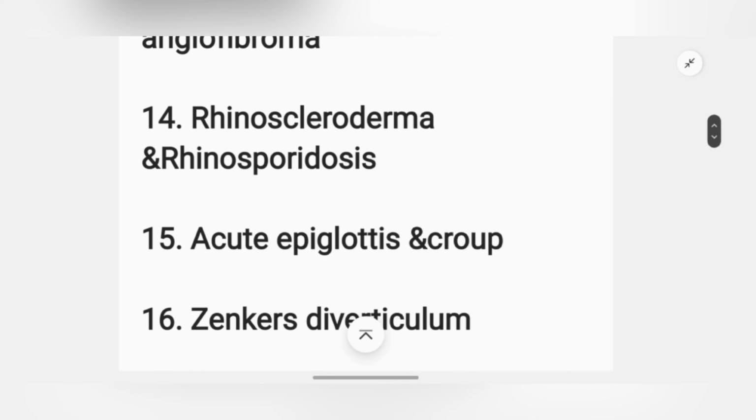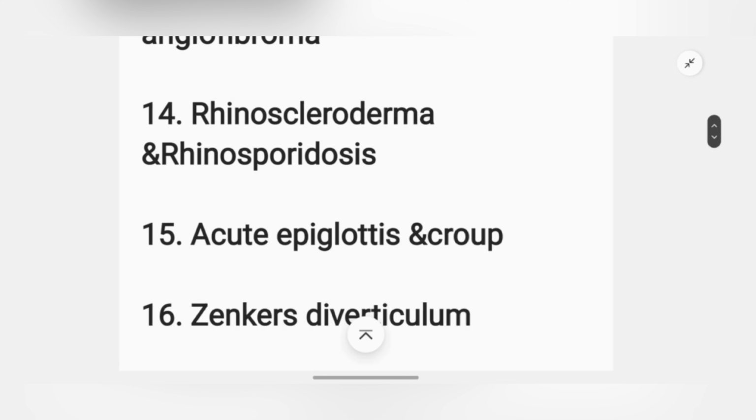Okay, next, acute epiglottitis and croup. We all know this has come in your PYQs so many times, and these two are confusing, mostly the causative agent of both of these. So make sure you study these two in a differential manner, again I would say. And what is the important clinical feature seen in these, and you're good to go. Very important and rather easy topic, and if you revise them now, it will stay in your mind.